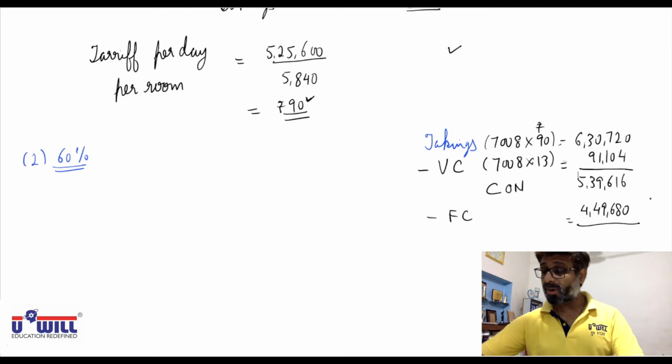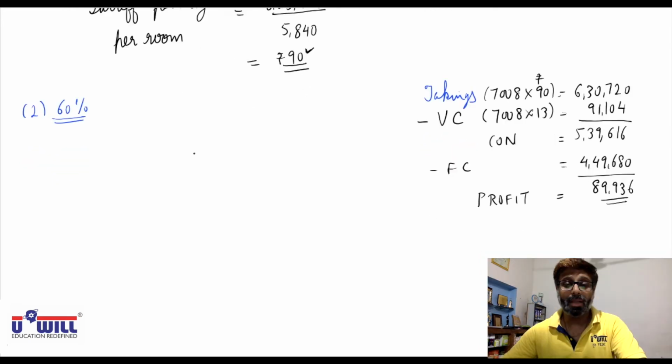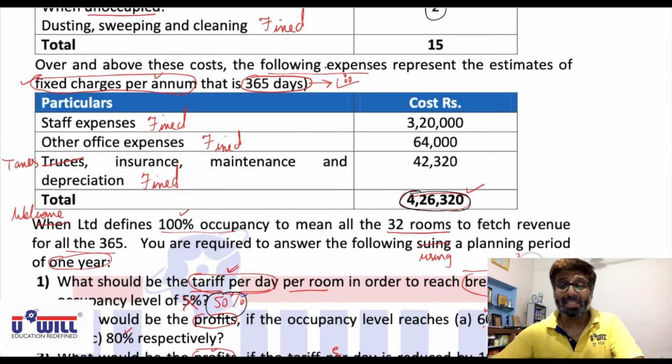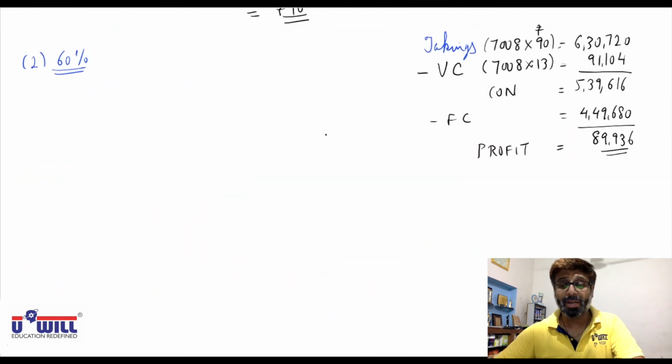So what would be your profit? 4,49,680, if you subtract it further, your profit will come to 89,936. This is the actual concept. Understand it once again. As we discussed, how do you find the profit? Sales minus variable cost, you get contribution, minus fixed cost, you get profit.